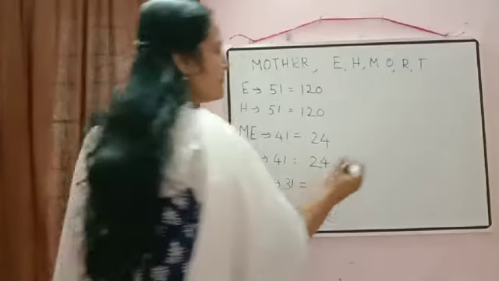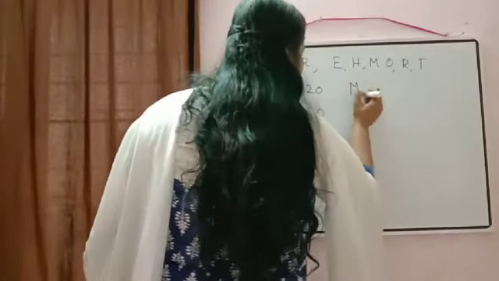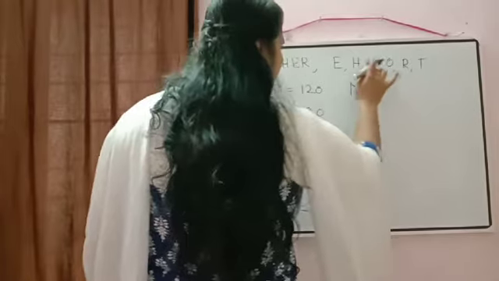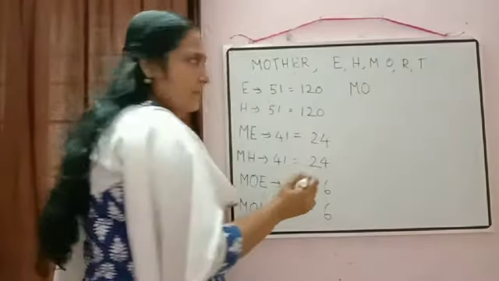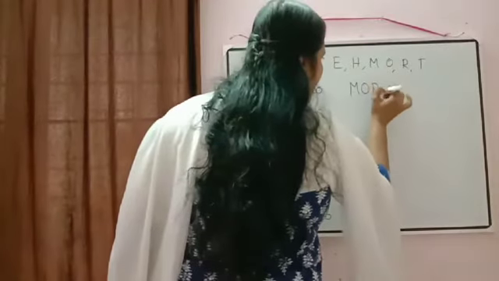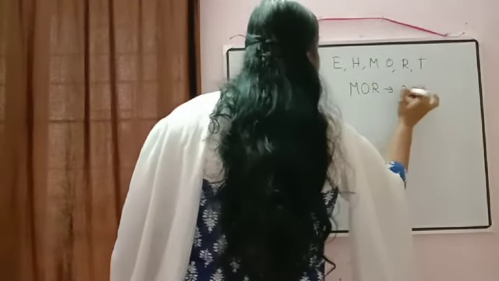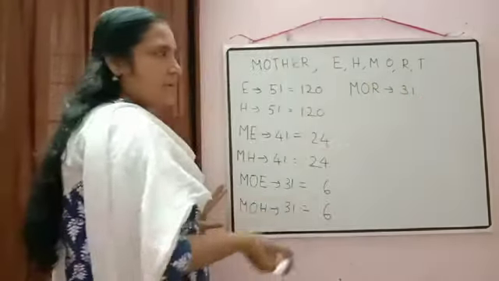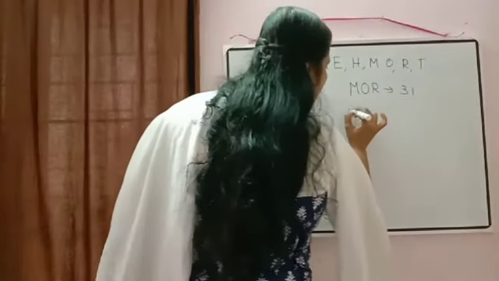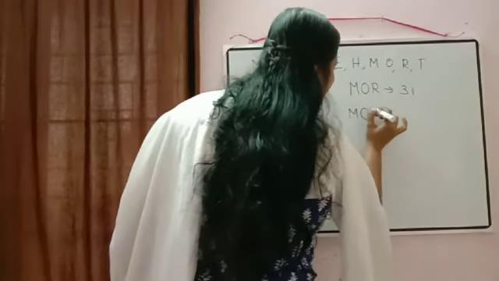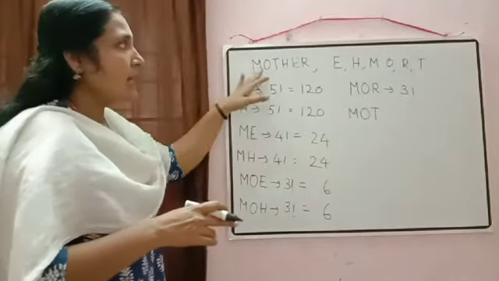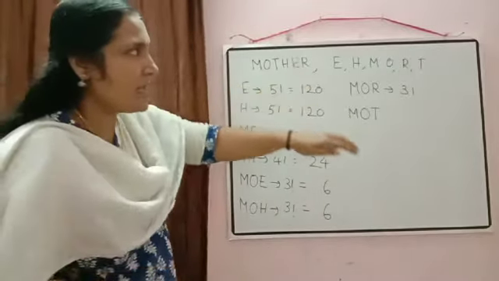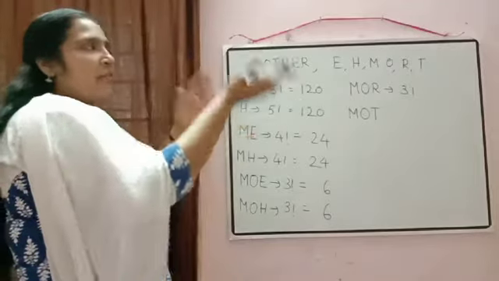Then the number of words starting with MO. MOH is over. Then MOR will come. The number of words starting with MOR. So again it will be 3 factorial. Then next what will come? The number of words starting with MOT. But in MOT again MOTHER will come there. So again we will go to the first position.